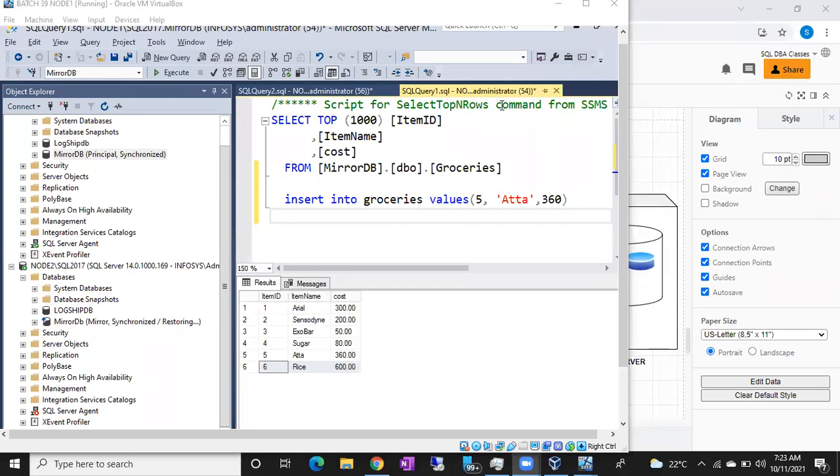If the principal is down, how will data go to the mirror? Tell me.